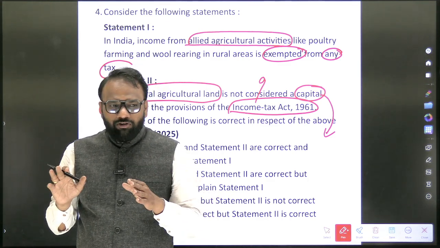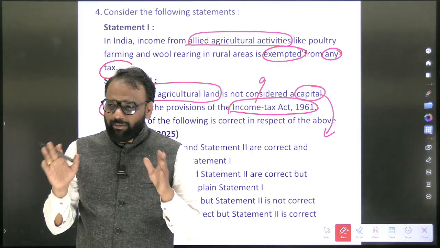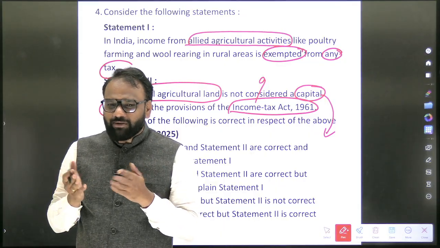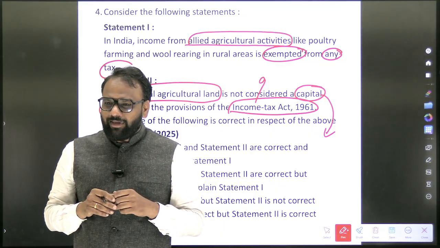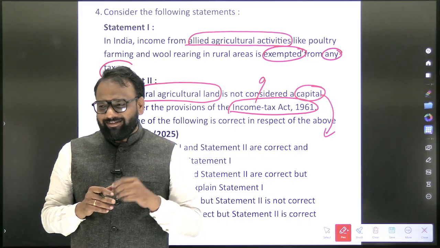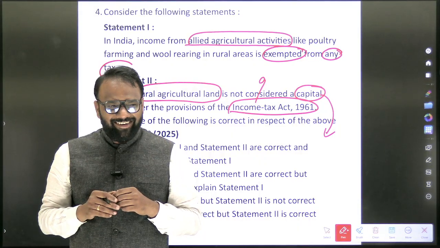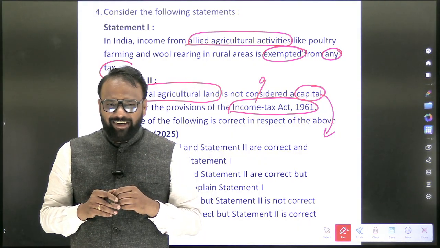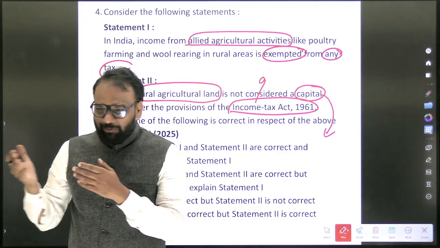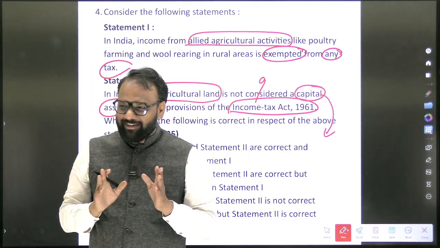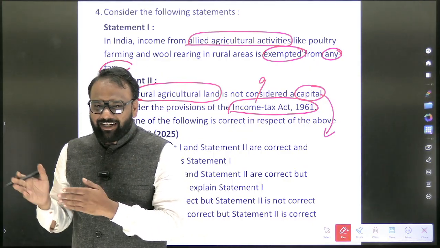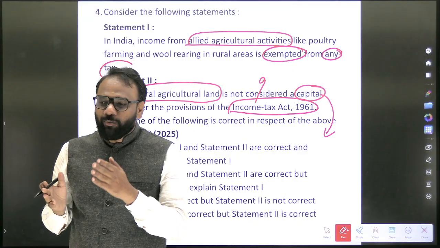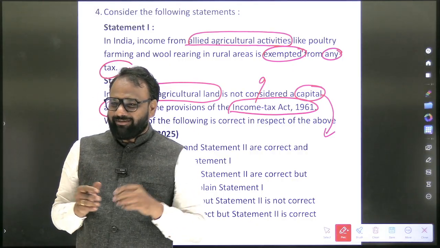Now in your house, for some kind of social ceremonies like marriage and all, you have purchased some jewelry. Will it be considered a capital asset or not? Capital asset. Now when it comes to a car, when you sell it, whatever the profit you make, you are not going to pay any kind of tax. When it comes to jewelry, you will sell it and make some profit. Should you pay any kind of capital gains tax or not?